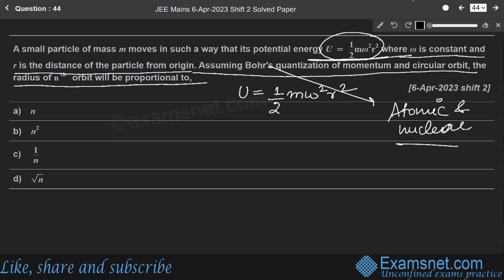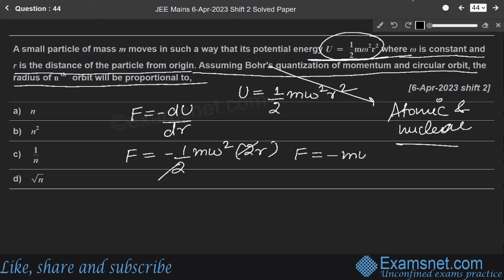So U equals 1 by 2 m omega square into r square. Since force is equal to minus del U over del r, F will be equal to minus 1 by 2 m omega square into 2r. So F will be equal to minus m omega square into r. The negative sign indicates that the force is inward, towards the center.